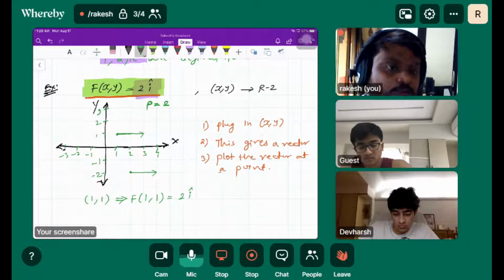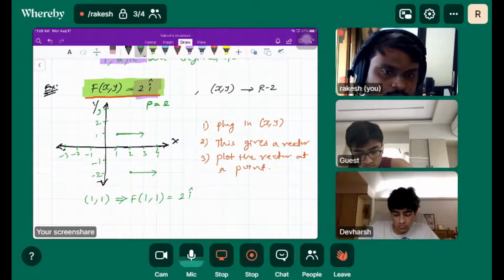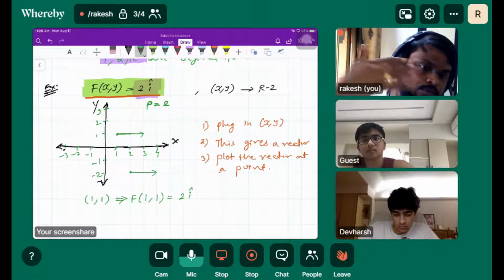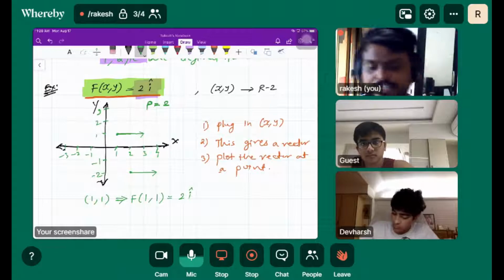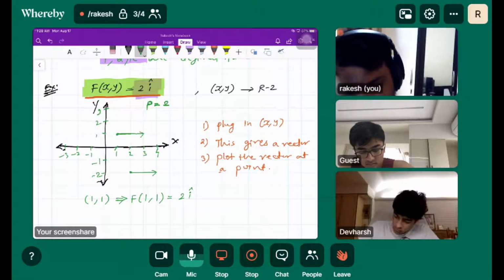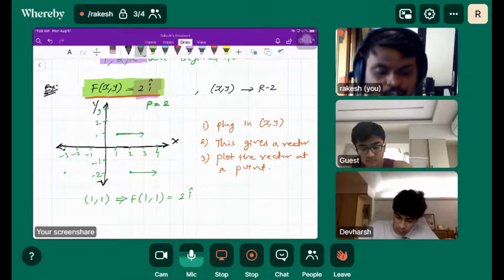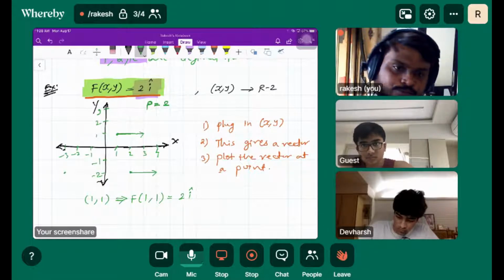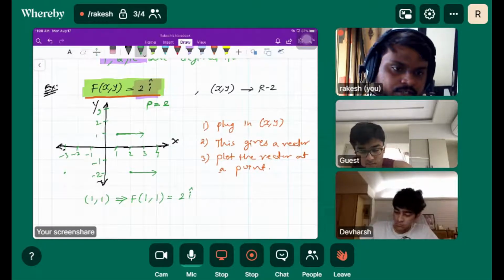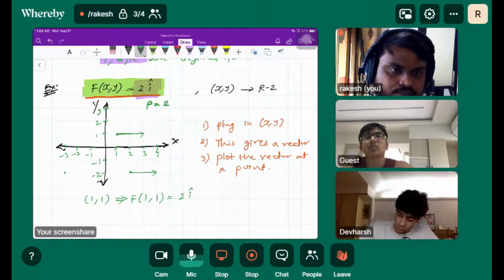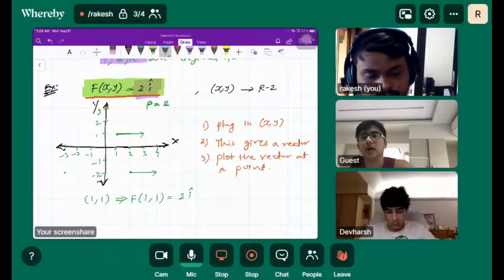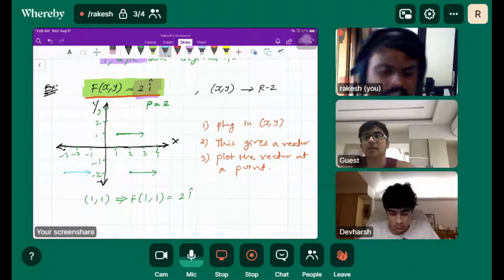And how do we draw 2i cap? We draw a line segment, 2 units in the x direction, and we put an arrow on it. That's the vector. So if I choose this point -3 comma -2, how do I draw the vector here? From -3 to -1, an arrow on that line, like this.